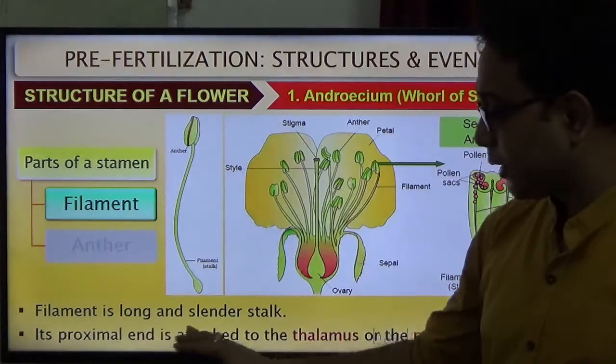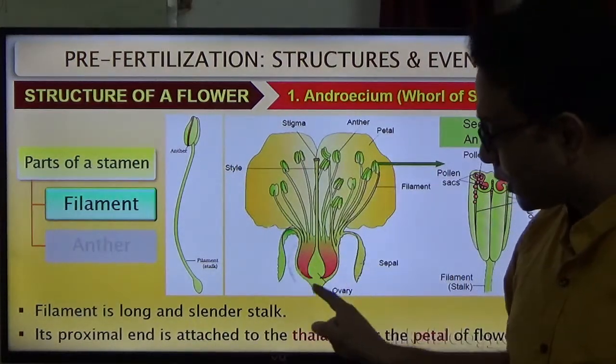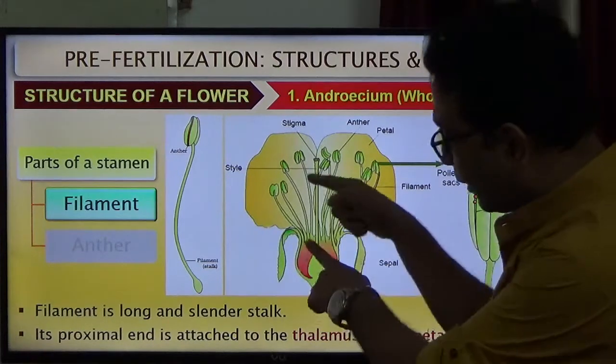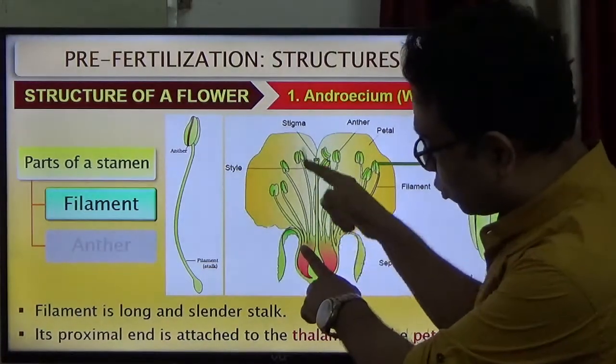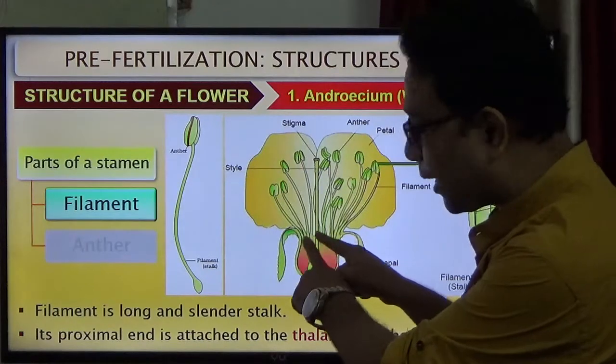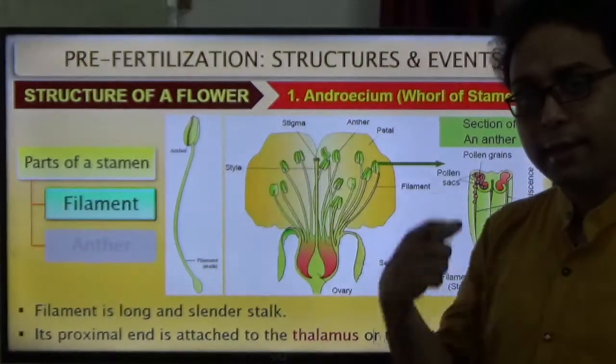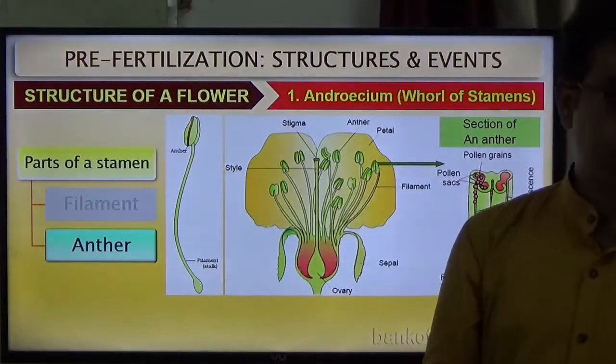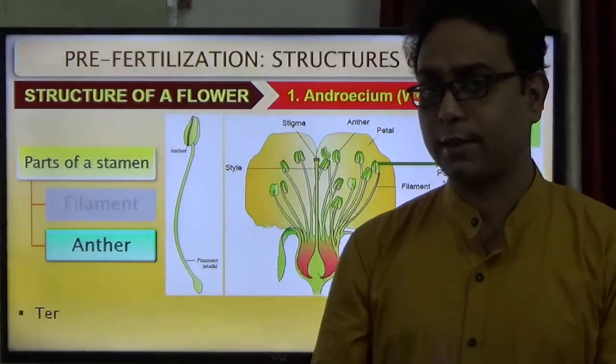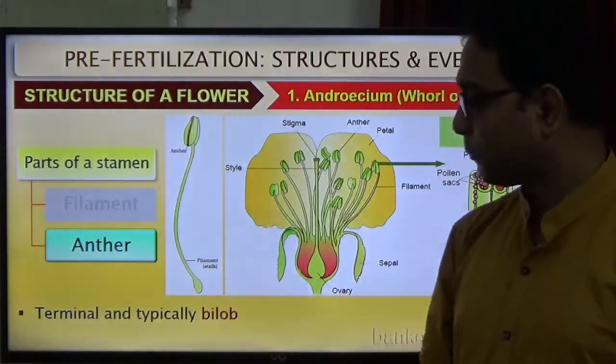The proximal end is attached to the thalamus. It is the thalamus part where the stamens are attached to the flower. It is the thalamus part, right, where the filaments are attached. Now we discuss the structure of the anther. That is the most important part.